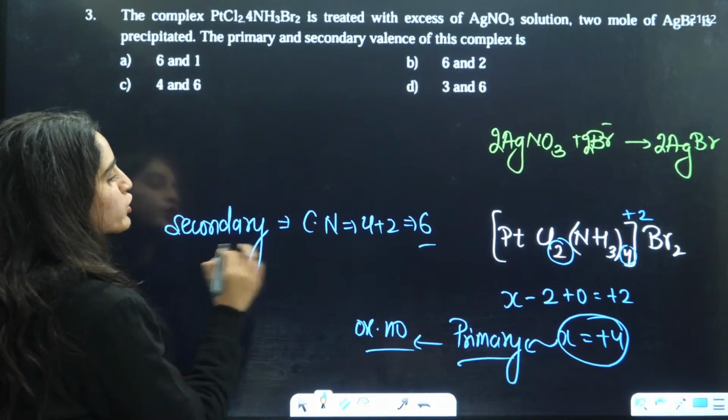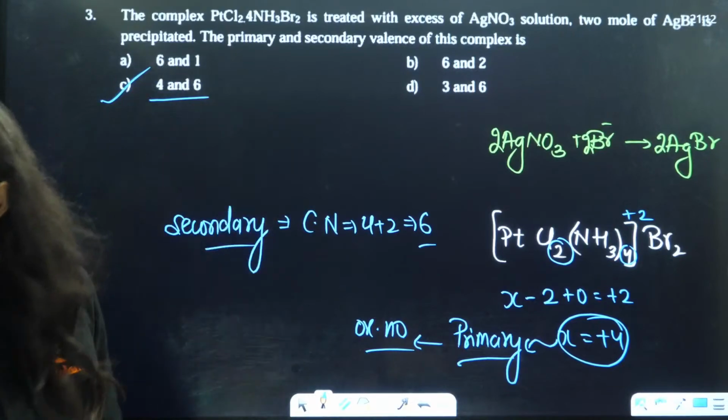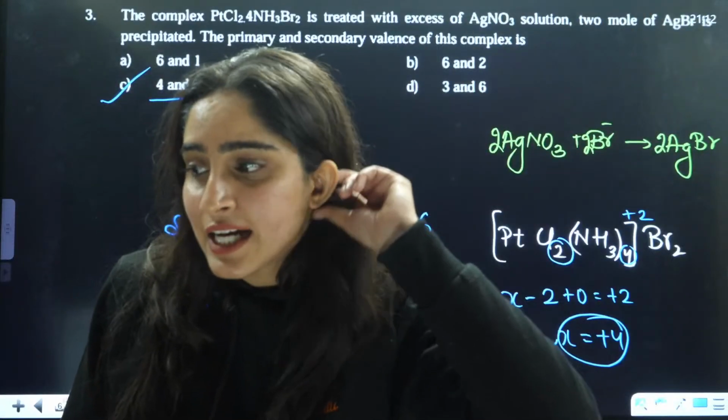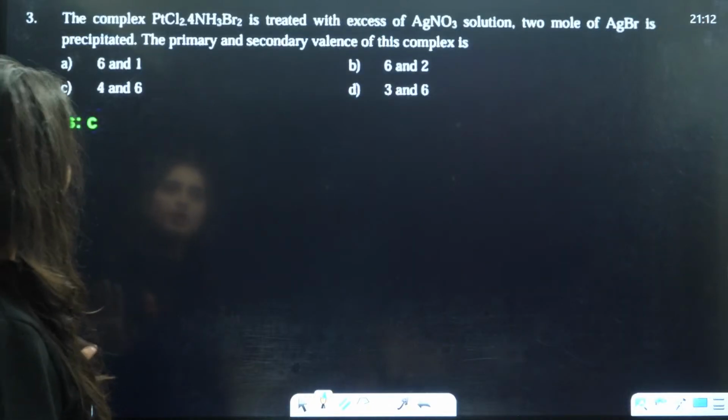Now tell me what is going to be the answer. It is 4 and 6. So C is going to be the correct answer, isn't it? Everybody, is that clear to everybody?